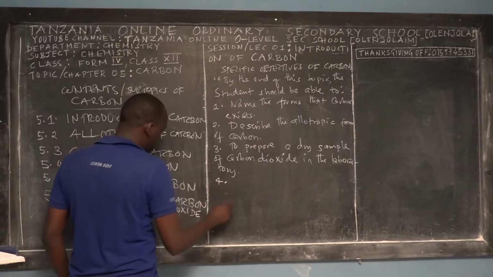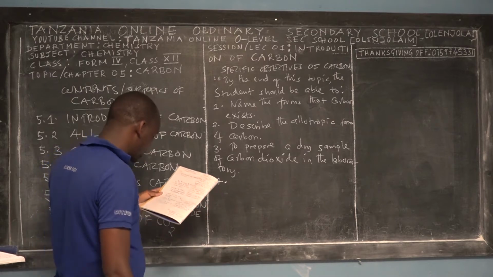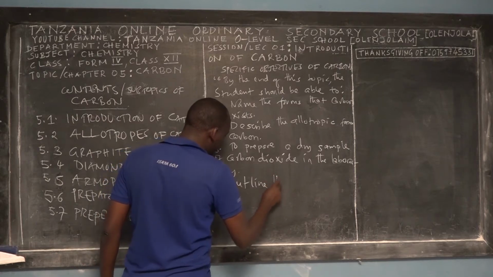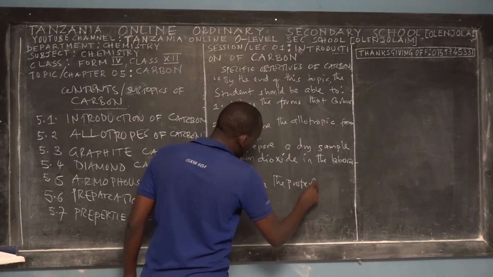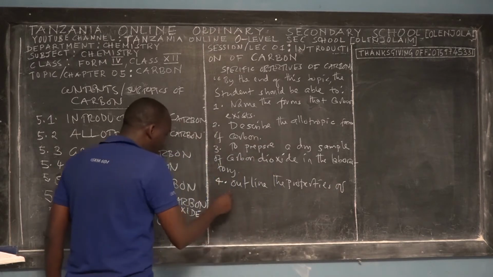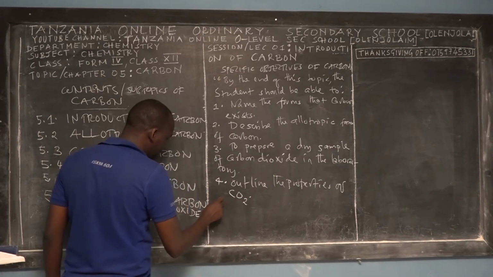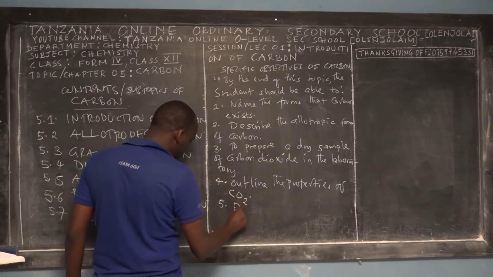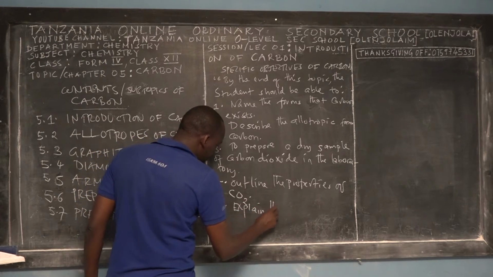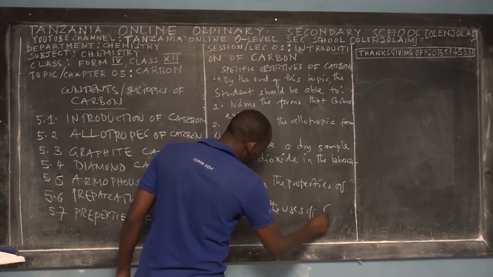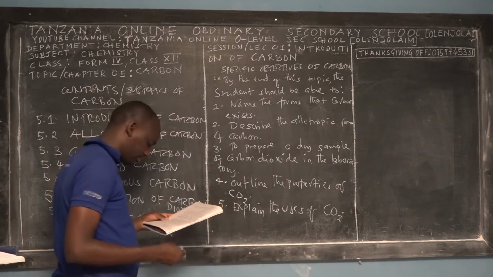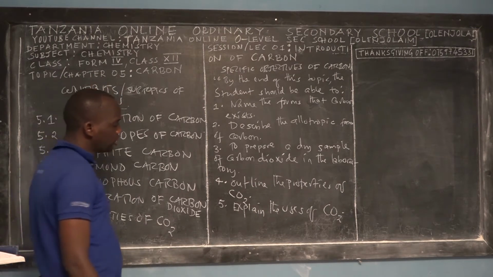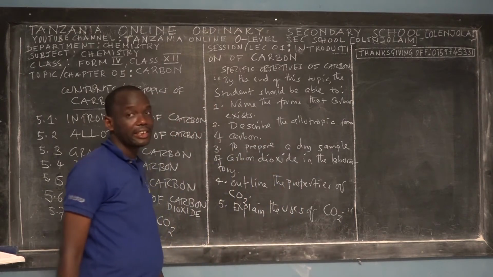Then the fourth specific objective that has to be met by the students is to outline the properties of carbon dioxide. The students should be able to outline the properties of carbon dioxide. Okay, and then the fifth one, the students also should be able to explain the uses of carbon dioxide. So those are the 5 specific objectives of learning carbon.